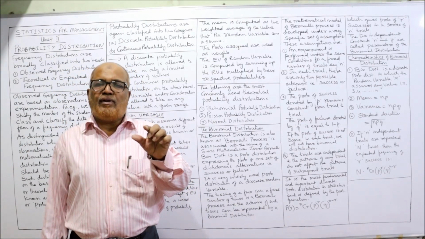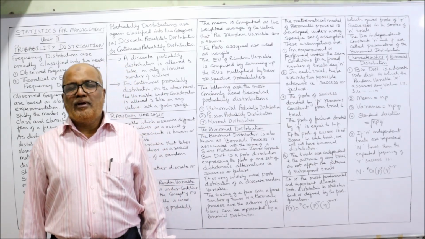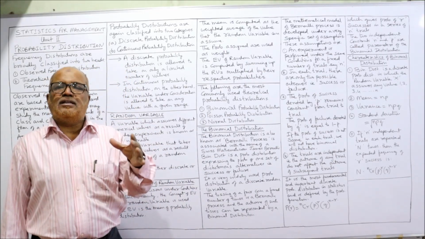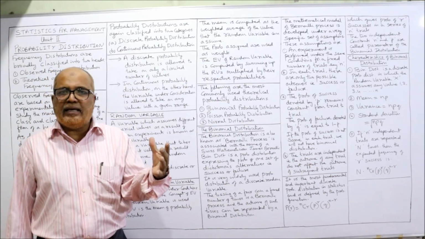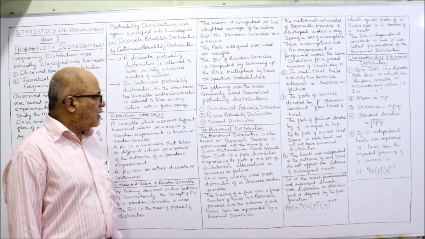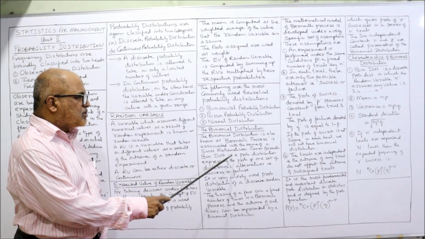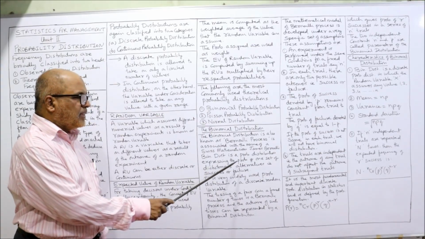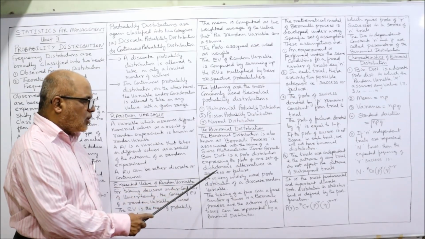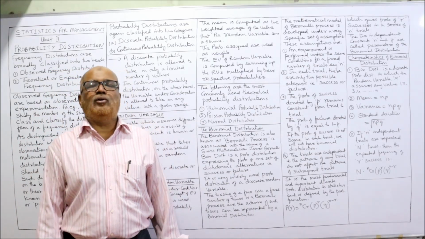Now, binomial distribution. Binomial distribution is also known as Bernoulli process, because the name was given after the Swiss mathematician James Bernoulli. In Switzerland, the mathematician James Bernoulli propounded the theory of this binomial distribution. Binomial distribution is a probability distribution expressing the probability of one set of dichotomous alternatives, that is success or failure.